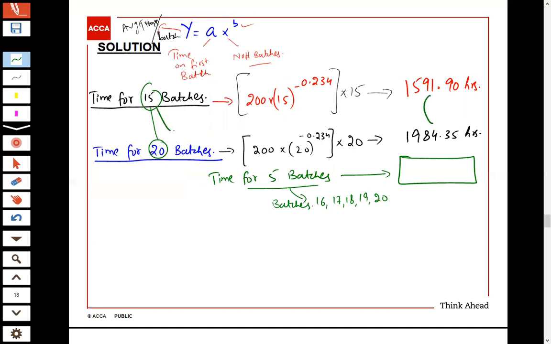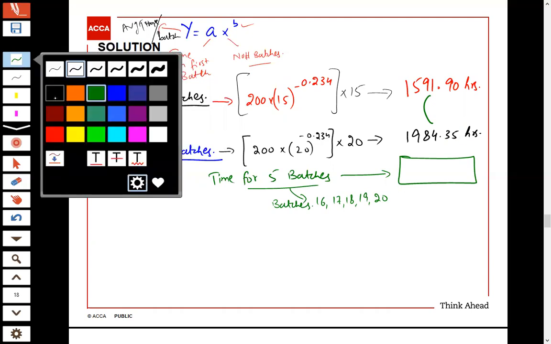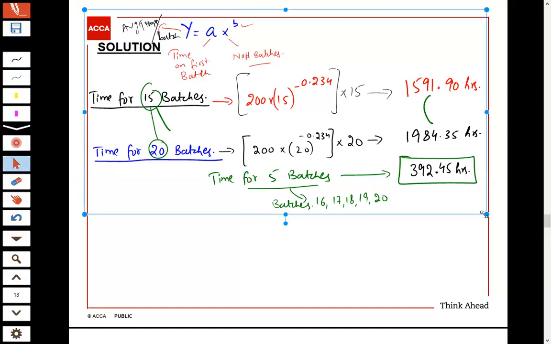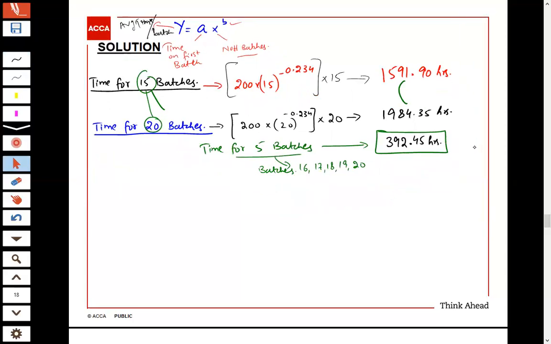The difference of time is 1984.35 minus 1591.90. The answer is 392.45 hours. All right, so this was the time which we had calculated for 5 batches.